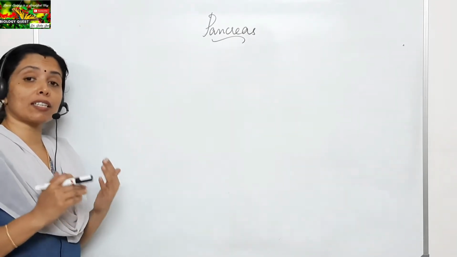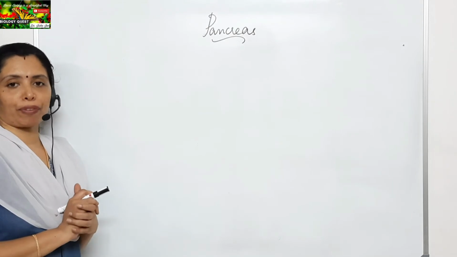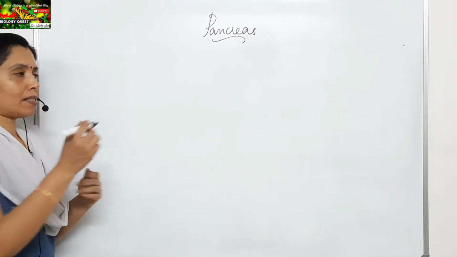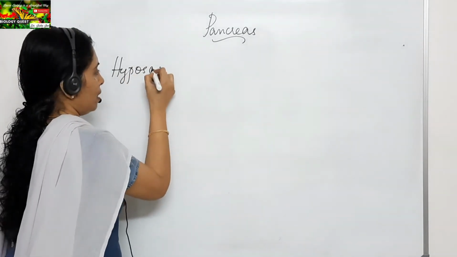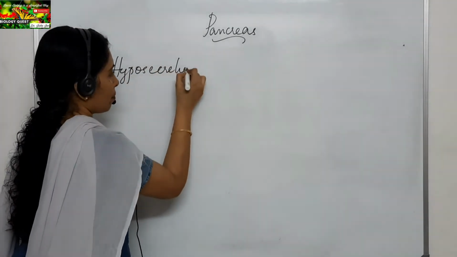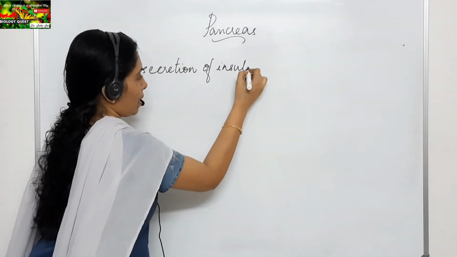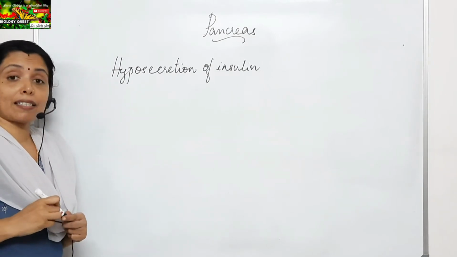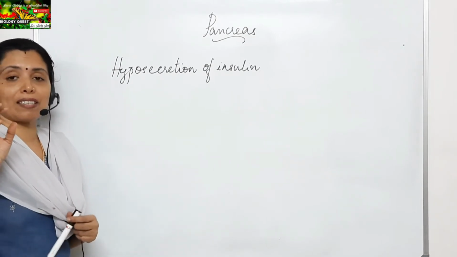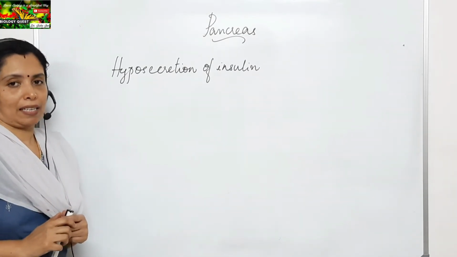If not secreted in sufficient amounts means hyposecretion of insulin. What happens when hyposecretion of insulin takes place? Hyposecretion means that a sufficient amount of insulin is not secreted, or there is a deficiency in the amount of insulin.